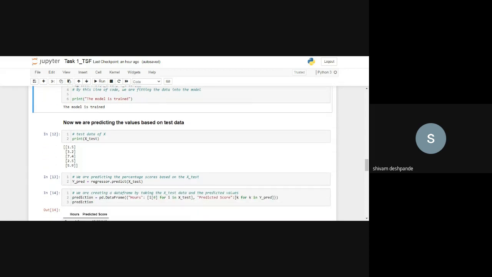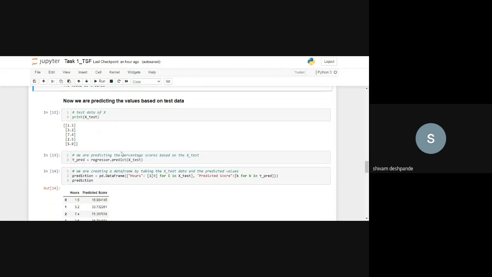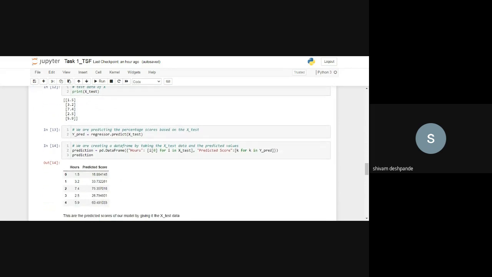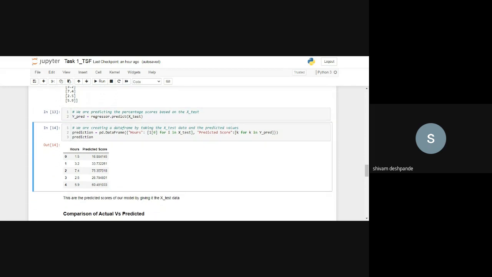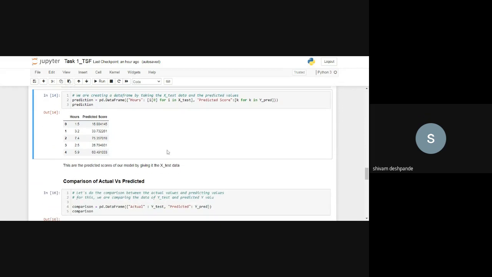Now we want to predict the values based on the test data. We are first showing the x_test values, and then based on the test values we are predicting the scores. This is the code for that. Then this is the predicted score. You can see over here the number of hours and the predicted score. These are the predicted scores that our model is giving using the x_test data.